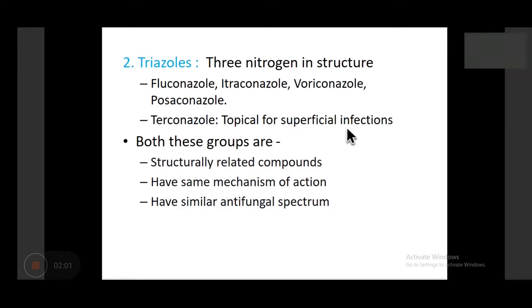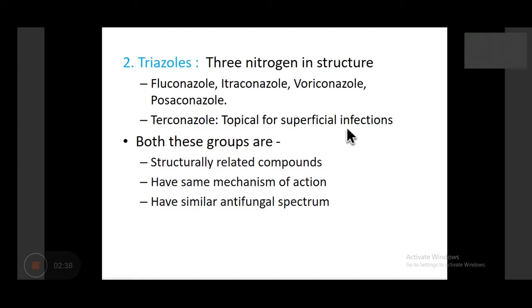We call it triazole, and all those drugs which you already heard like fluconazole, which is the most commonly used antifungal agent nowadays. Apart from it, itraconazole, which is used in histoplasmosis, voriconazole, posaconazole. Posaconazole, as I told you, apart from amphotericin, the only other antifungal agent which is useful in treatment of mucormycosis is posaconazole. Then there is one more drug, that is terconazole, which is topically used for superficial infection, only topically used. So both these groups, triazole, imidazole, or as a whole, azole group, are structurally related compounds.